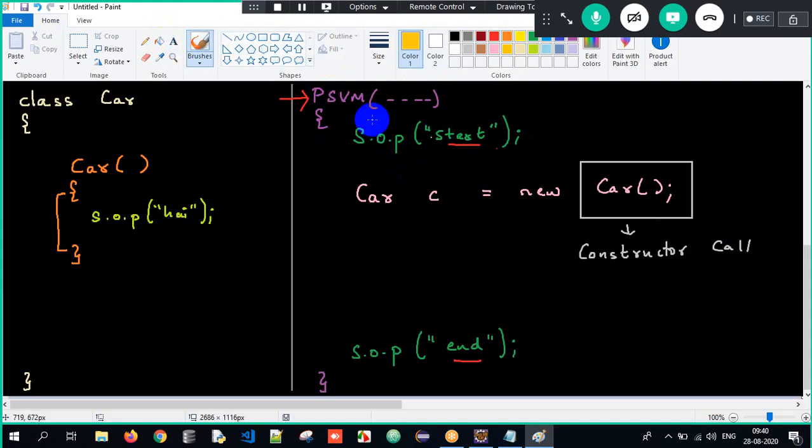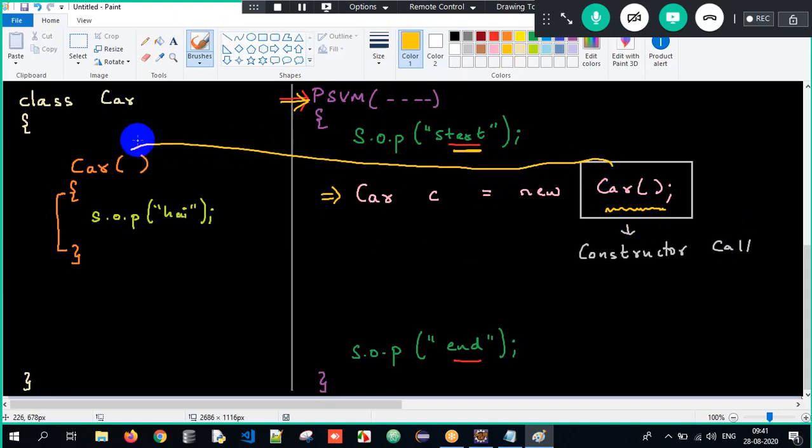See, when my execution starts from the main method, start will get executed. Now when I create an object, simultaneously the constructor will also get executed. So the control goes over here, and what is the output? Hi will get printed, and the control will come back to the constructor call. And what is the next line? End. Object got created, meaning simultaneously the constructor got executed. That is the reason I'll get the output as start, hi, and end.